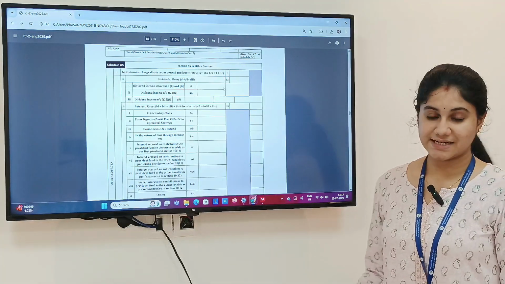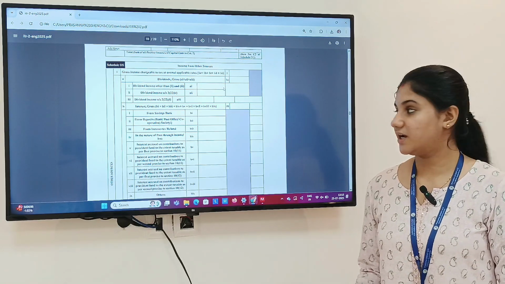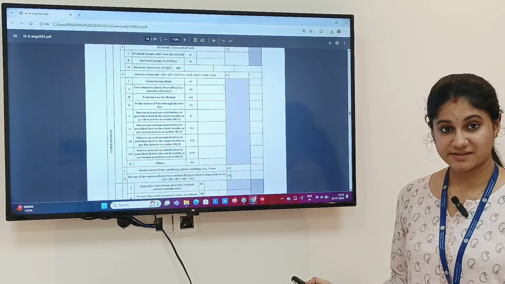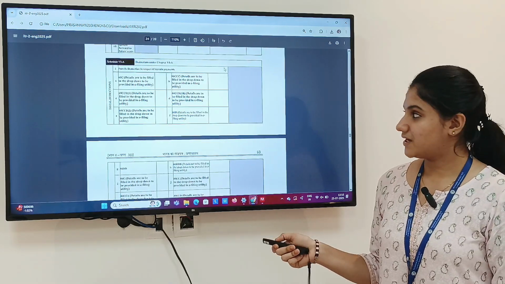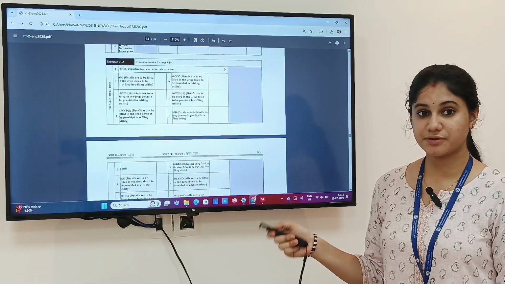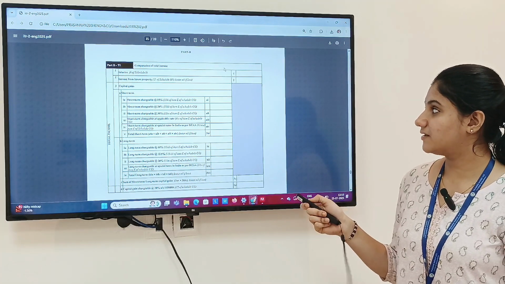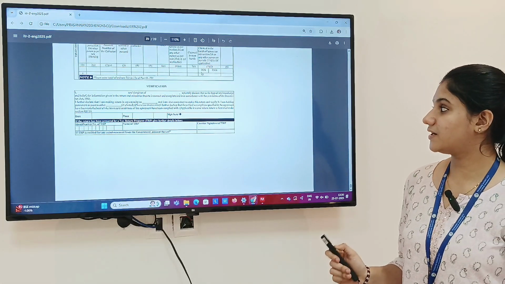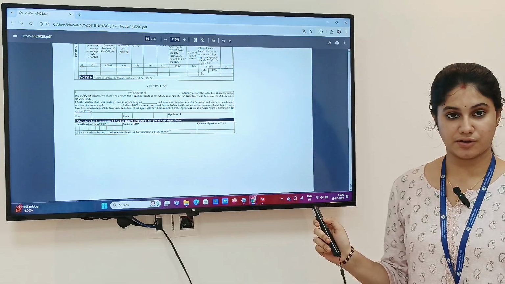Schedule OS, that is income from other sources, wherein you have to give information regarding the interest income you are earning, dividends received, any income in the nature of pass-through income or losses, income tax refund you have received, all those information has to be filled. If you are opting for old tax regime, there are certain deductions you can claim, and if you are opting for new tax regime, there are certain deductions which you can't claim. All the information that you have entered above will get auto-populated here, and the total income will be computed. At last, there is a verification wherein you have to give the declaration that all the information that has been entered by you is true to your knowledge.